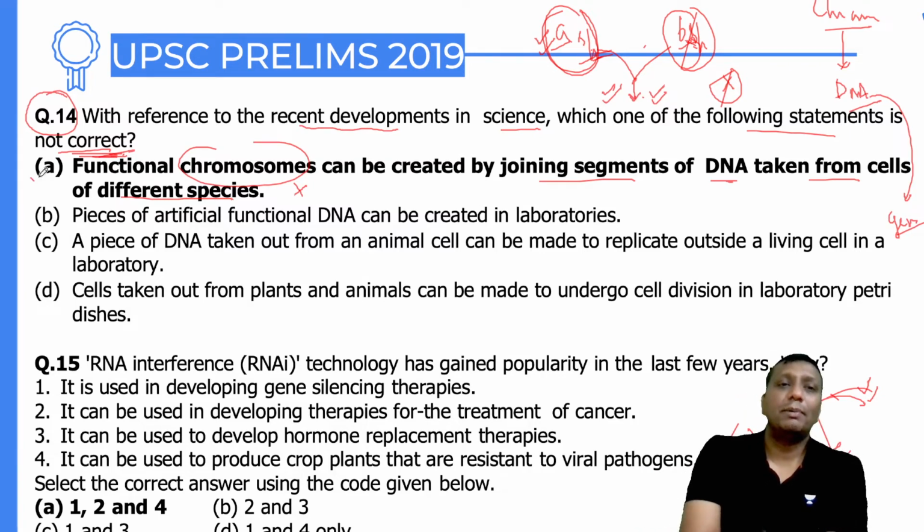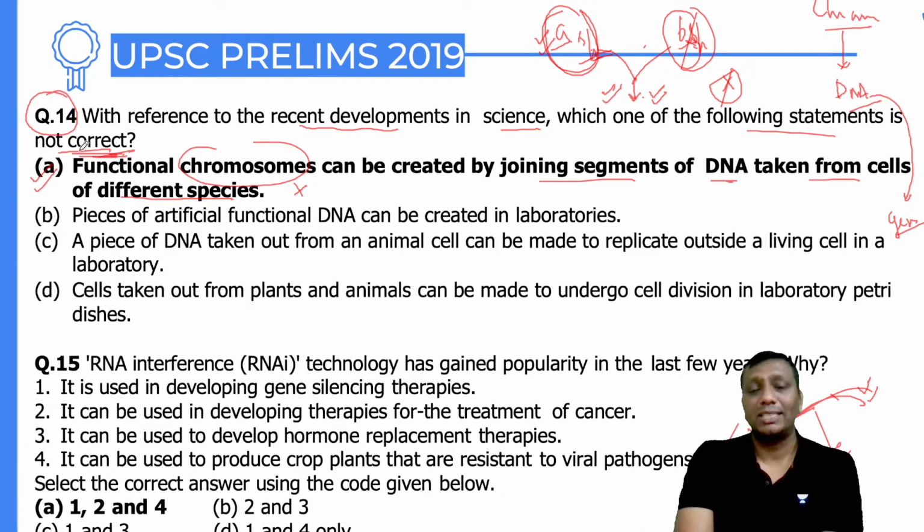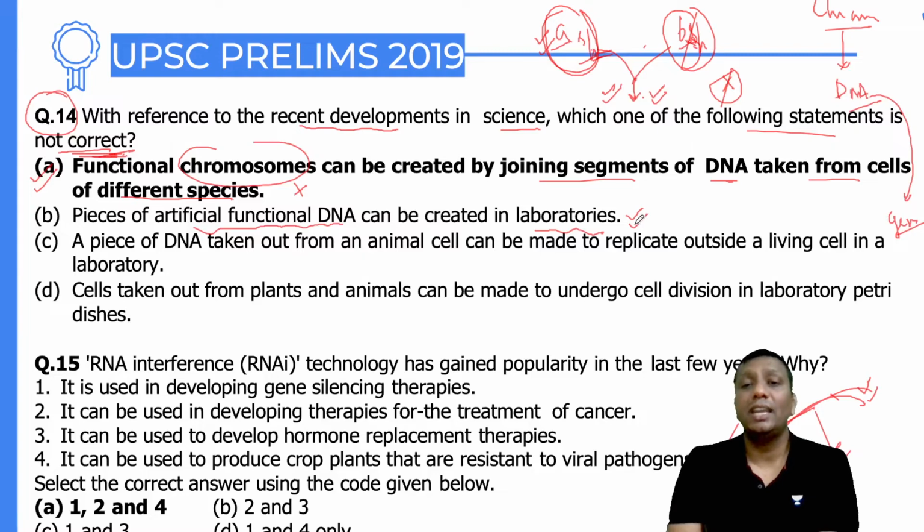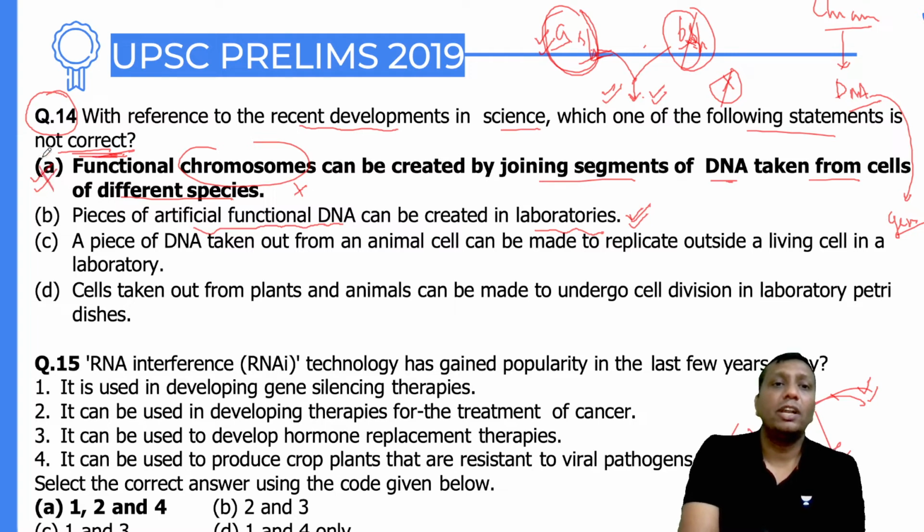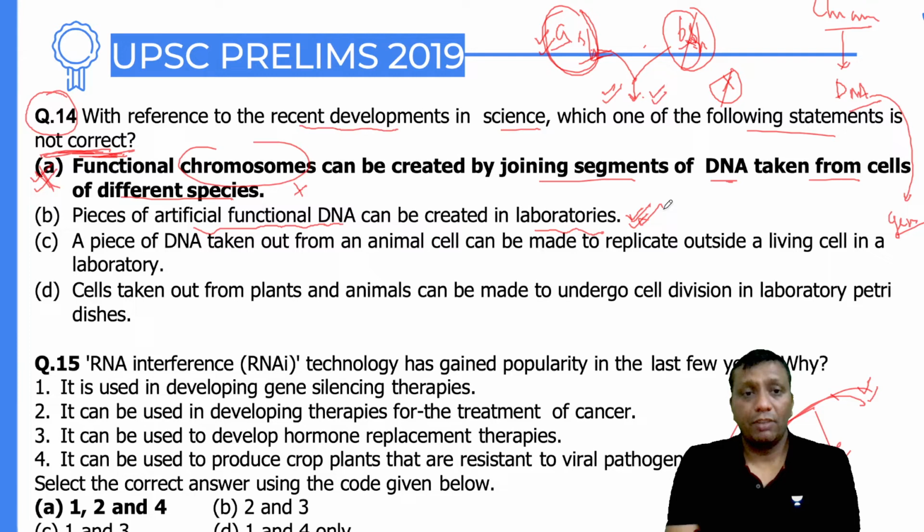So the first statement is already the answer, though I'll go towards the next ones, but still I'll discuss. Pieces of artificial functional DNA can be created in the laboratory, definitely right, and that is the reason synthetic DNA, synthetic life, synthetic organisms, a lot of studies are happening. This is right, so statement A is the one that is not right. But yes, in the laboratory we are going to develop synthetic life.